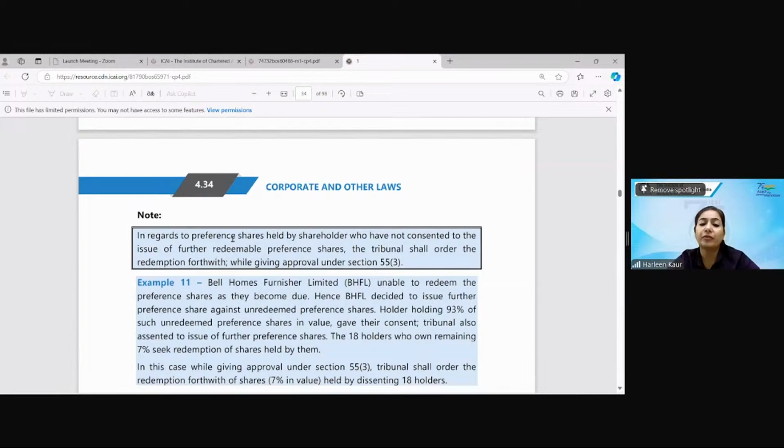With regard to the preference shares held by shareholders who have not consented, the tribunal will order their redemption forthwith. Forthwith means immediately, while giving the approval. So they were dissenting shareholders who did not agree. They have not sent their consent, because we have taken the consent of 3/4 of the value of preference shareholders and the petition has been filed to the tribunal. When the tribunal gives its consent, other than those 3/4 who have consented, the balance shareholders who have not consented will have their redemption happen immediately.